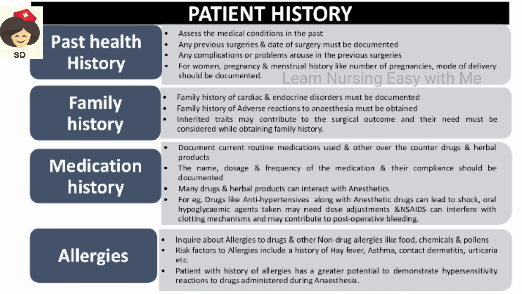In the same way, oral hypoglycemic agents, if the person is taking them, we have to adjust the dose, because during surgery the patient can go into severe hypoglycemia and collapse. And if the person is taking NSAIDs, they will interfere with the clotting mechanism, so the patient can have post-operative bleeding. So everything you have to assess previously, so that during surgery we can give some antidote and treat the side effects of the medicine.